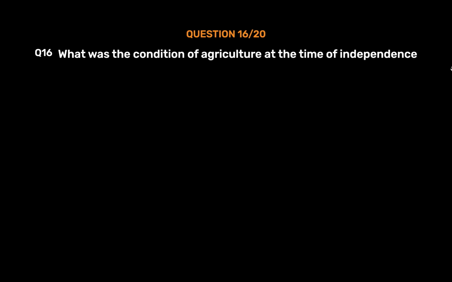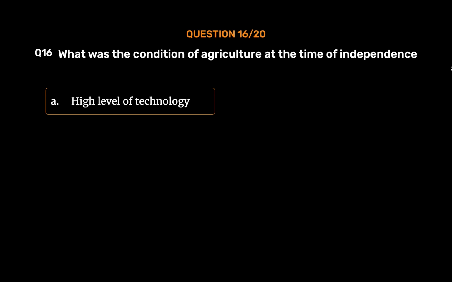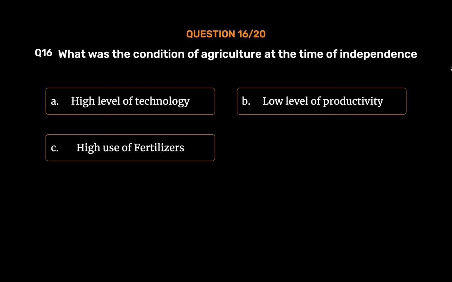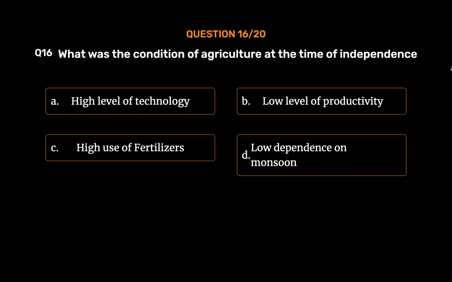Question number 16. What was the condition of agriculture at the time of independence? Option A. High level of technology. Option B. Low level of productivity. Option C. High use of fertilizers. Option D. Low dependence on monsoon. The correct answer is Option B.